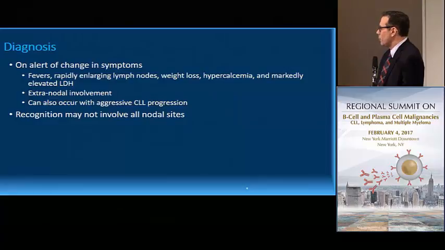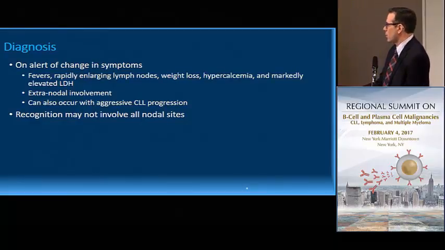These are patients who typically present with aggressive features that one would see in a patient with large cell lymphoma or an aggressive B-cell lymphoma. They have fevers, they have rapidly enlarging lymph nodes, weight loss, hypercalcemia, markedly elevated LDH, extranodal involvement. You can also see the same thing in patients who progress beyond B-cell receptor antagonists with this so-called aggressive CLL. I think anyone in the room who's recently treated a patient with Richter's transformation or ever treated a patient with Richter's transformation knows that the presentation is not subtle. These patients are sick and oftentimes require hospitalization at or near the time of diagnosis.